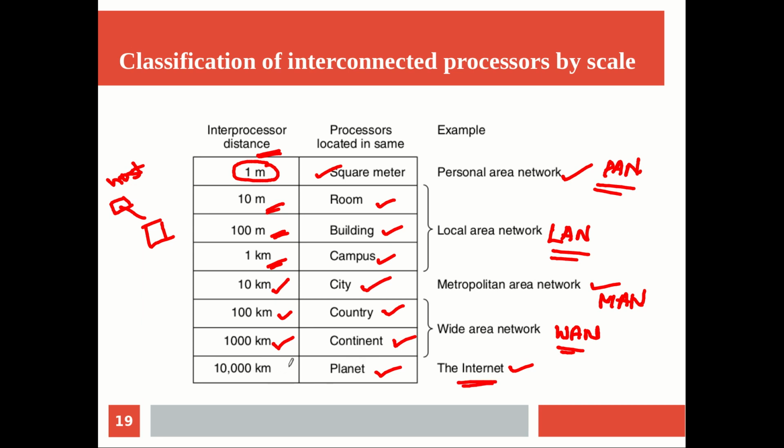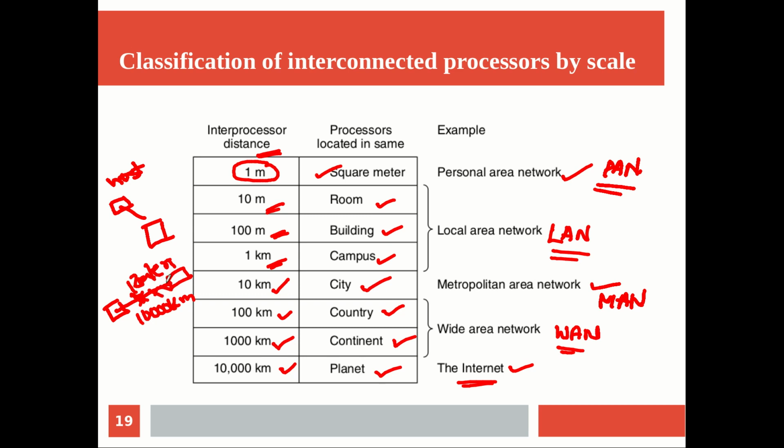Okay, so here you can think of the inter-processor distance to be up to 10,000 kilometer, meaning two processors residing at two different locations of the world can communicate with each other, and we will allow communication between processors located at a distance of up to 10,000 kilometer, right? So it's a very large distance. But in between we have many intermediate devices like routers, switches, many such things coming in.